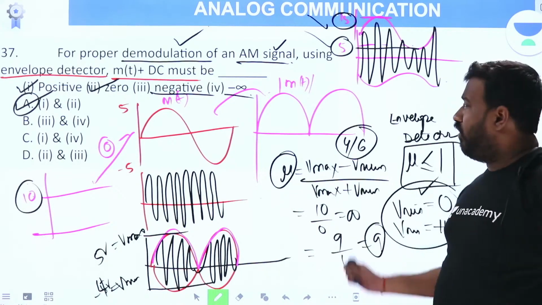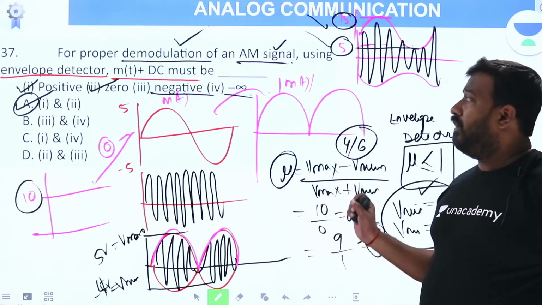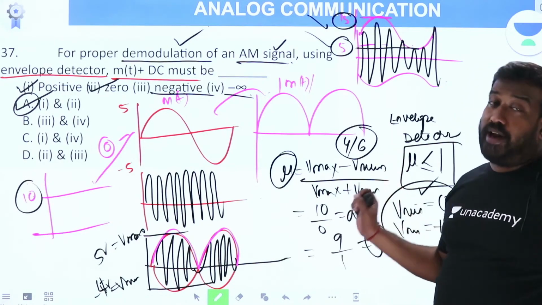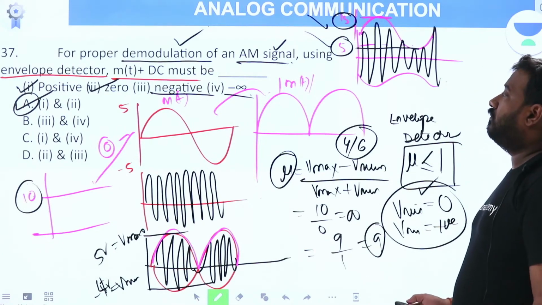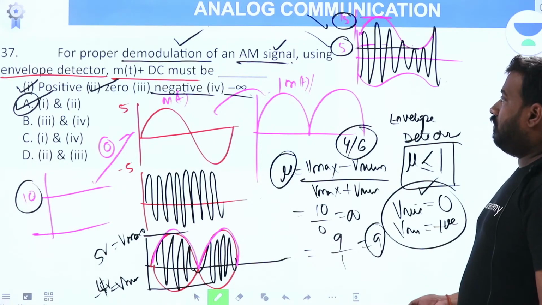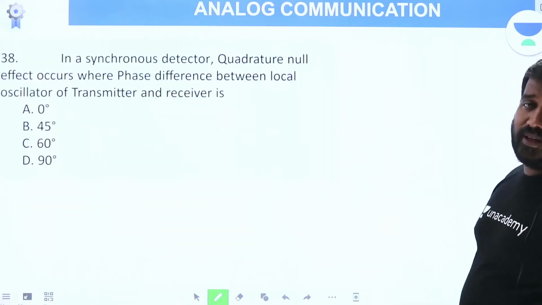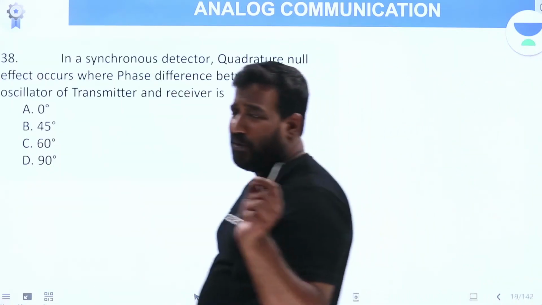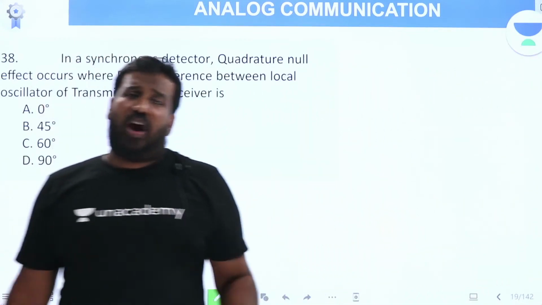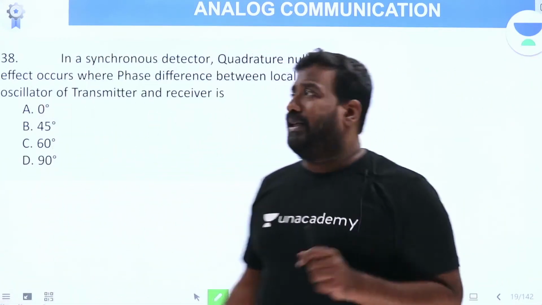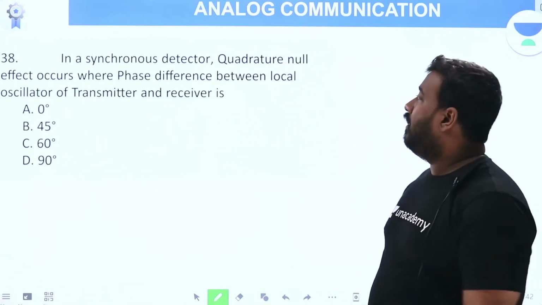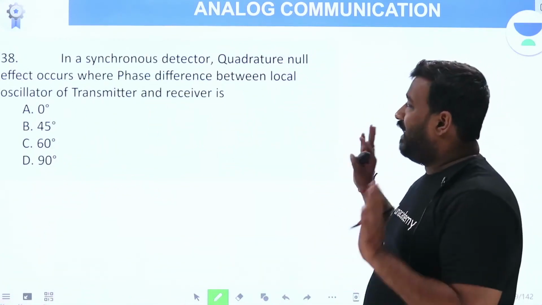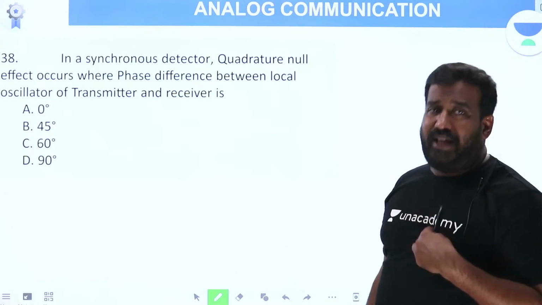Clear? One more very beautiful question here, based on a given concept. Now you go for the next question. This is also one more beautiful concept. These are all concept oriented questions. By the time you learn these questions, you learn a lot of concepts. That's my guarantee. And you can't find these questions anywhere. These are all questions designed by me.